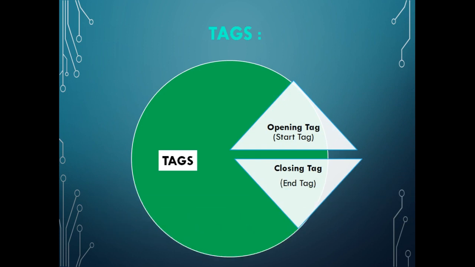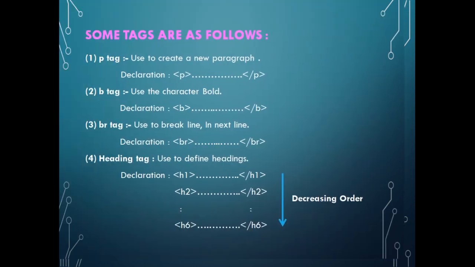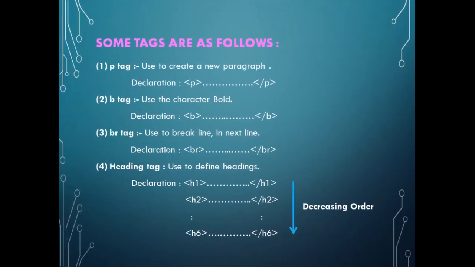Tags: opening tag, closing tag. Opening tag is known as start tag. Closing tag is known as end tag. Some tags are as follows. P tag is used to create a new paragraph. B tag is used to make the characters bold. BR tag is used to break the line to the next line. Heading tag is used to define headings. In heading tag we have 6 tags from H1 to H6, where H1 tag has the largest font size and H6 has the smallest. These are in decreasing order.